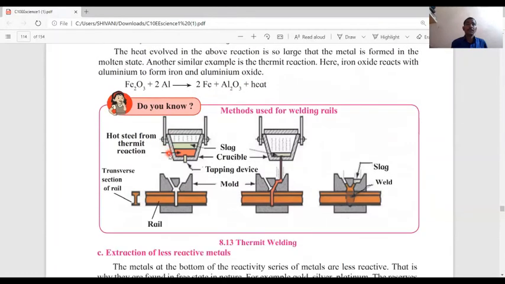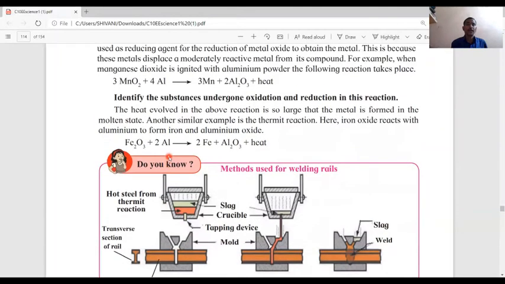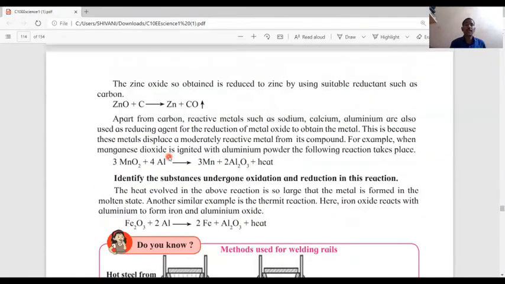The heat evolved in the above reaction is so large that the metal is formed in the molten state. Another similar example is the thermit reaction. Here, iron oxide reacts with aluminum to form iron and aluminum oxide.